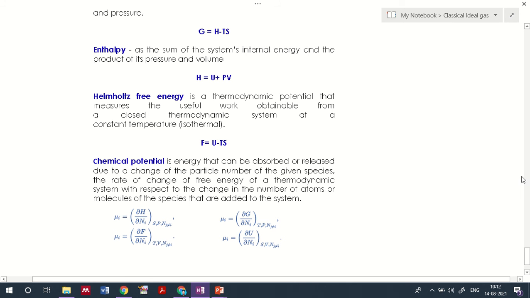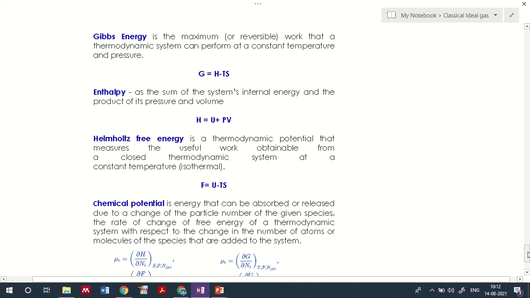We know that Gibbs energy is the maximum work that a thermodynamic system can perform at constant temperature and pressure, that is G equal to H minus TS, where H is the enthalpy. What then is enthalpy? Enthalpy is the sum of the system's internal energy plus the product of its pressure and volume, that is U plus PV.